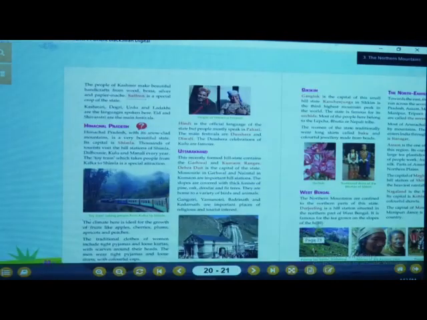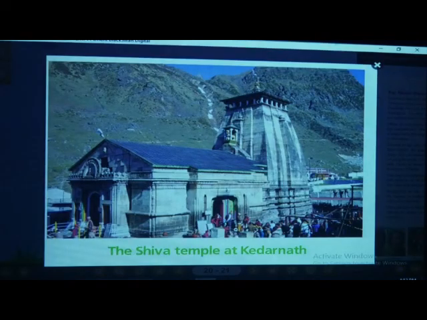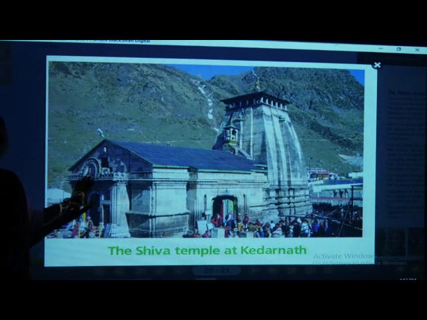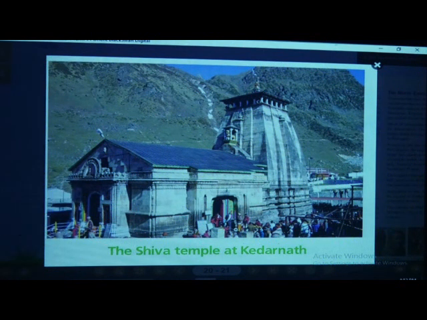Can you all see this Ganga, Yamunotri? See, this is a Shiva temple, Kedarnath. When we say Kedarnath, which god is there? Shiva, correct? Shankar, Bole Shankarji. So we all want to visit and see this. It is in Uttarakhand. So it is a religious holy place.